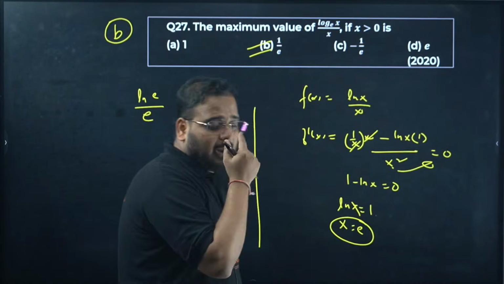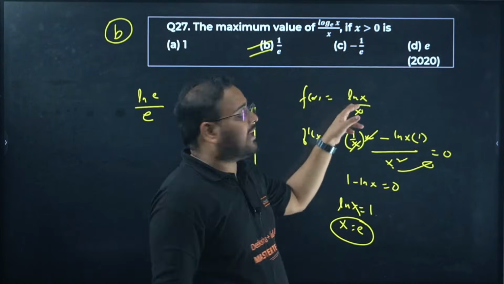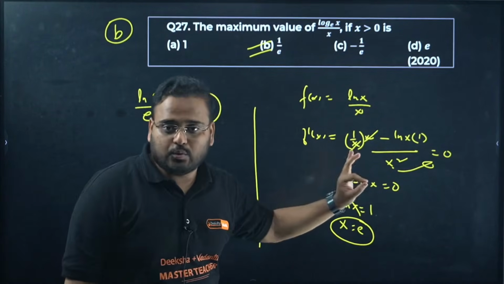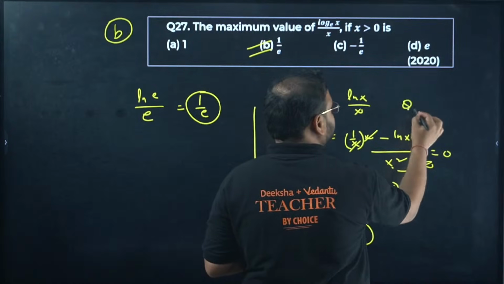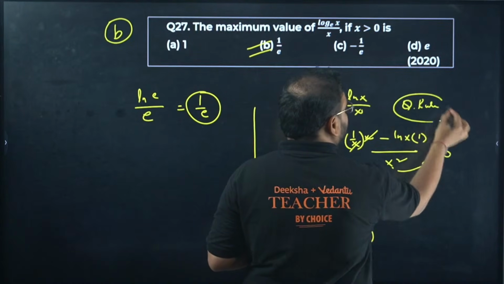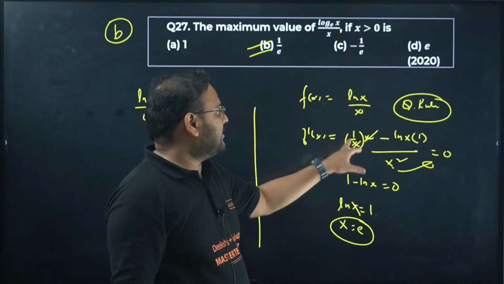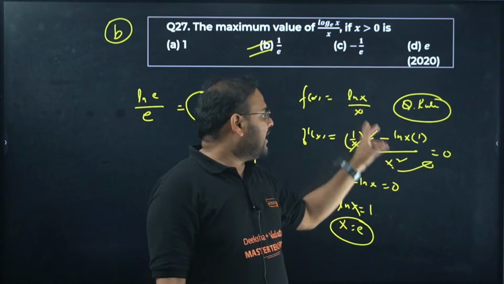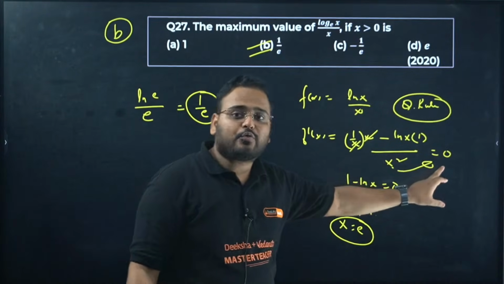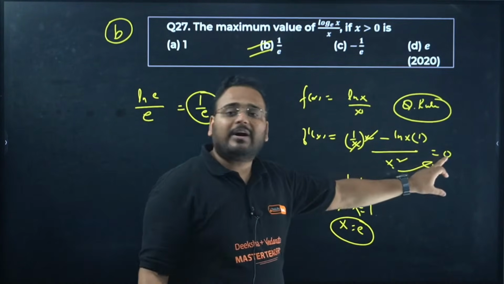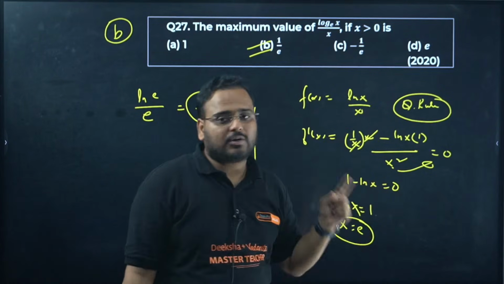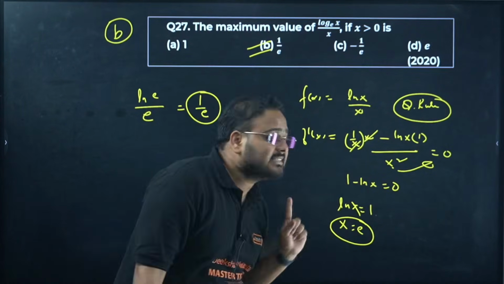So what happened now? The question is ln x by x. We differentiate the function by using the quotient rule, keeping ln x derivative as 1 by x as it is, minus ln x as it is, derivative of x is 1, divided by x the whole square. Putting it equal to 0 to find the critical point, you get ln of x minus 1 is 0, means ln of x has to be 1. That happens only when x is e.